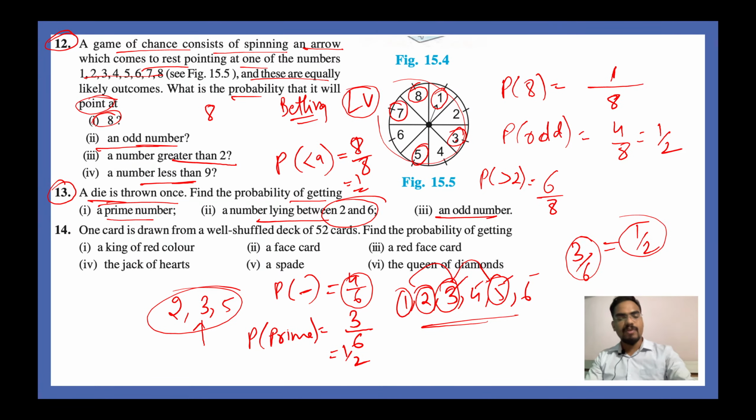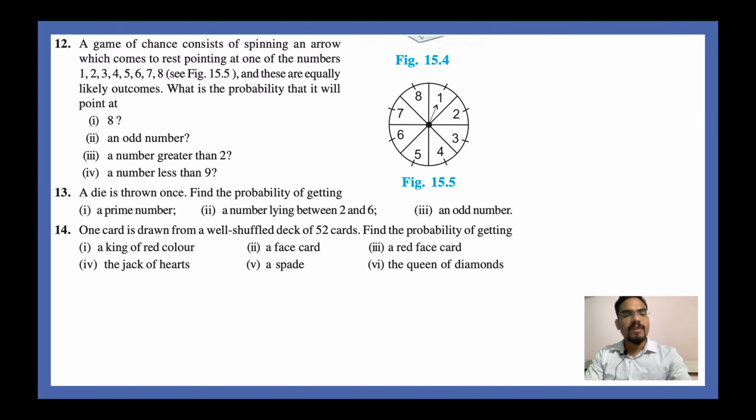I hope you guys are doing these questions with me. Question number 13. Right, cool. Now moving on to question number 14. One card is drawn from a well shuffled deck of 52 cards. Find the probability of getting...